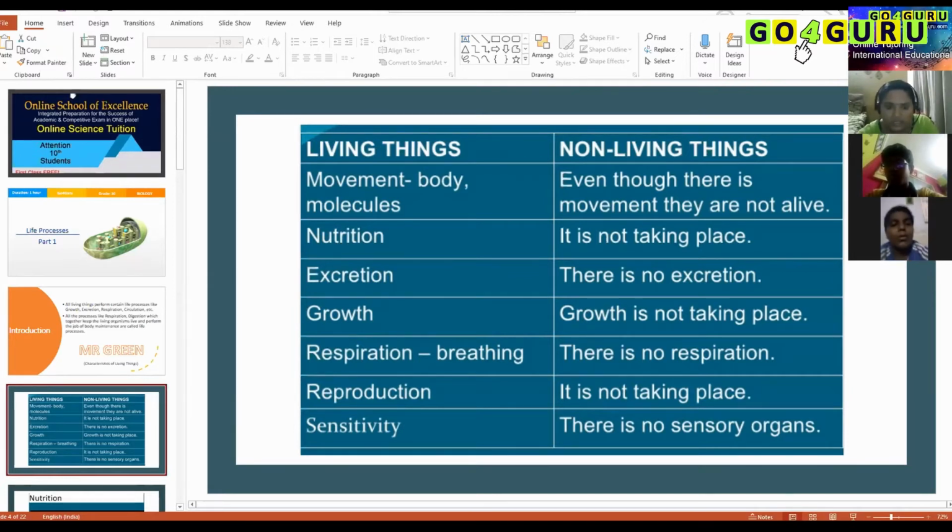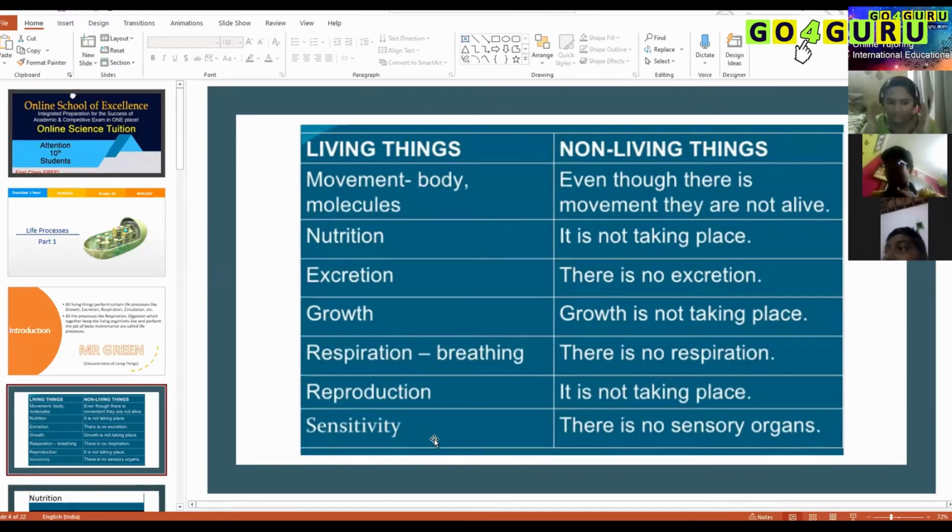Next is respiration, which is given with a hyphen called breathing, and these are two different terms with two different definitions. I already explained that. Respiration is seen in living things, and there is no respiration in non-living things. Reproduction is done by living things, and non-living things do not reproduce. And sensitivity is what I talked about, the environmental response.